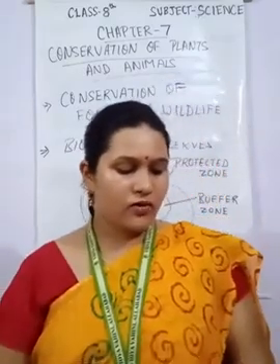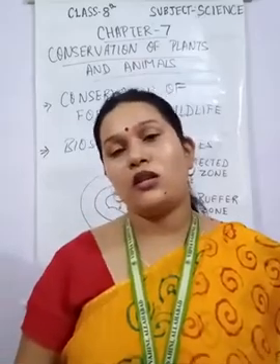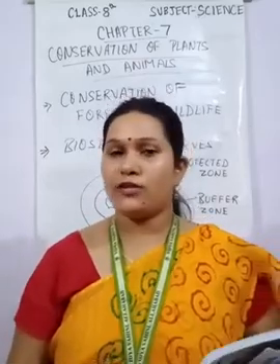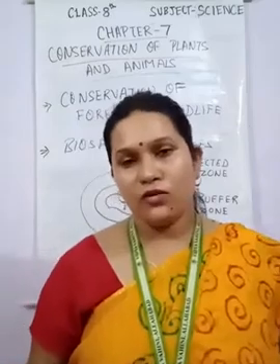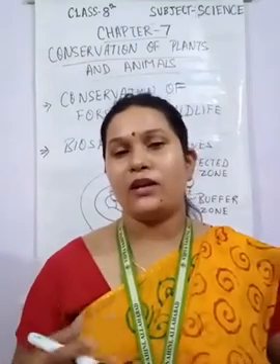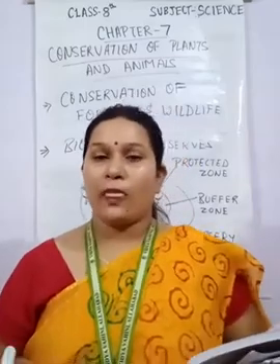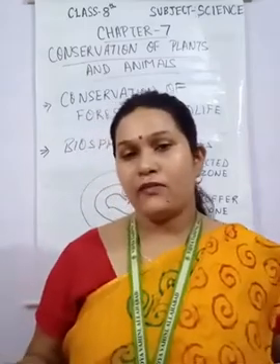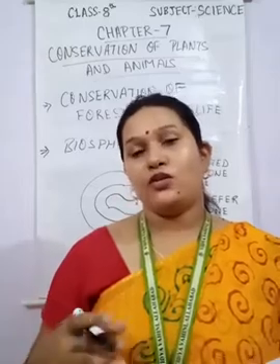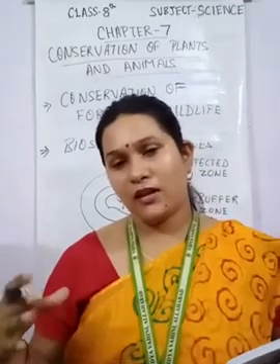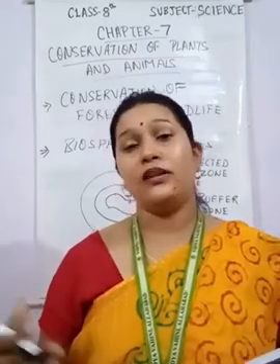Then the third point is what? Reforestation or afforestation should be done. So afforestation, as I've told you all, means planting of trees should be done, and reforestation means जहाँ पे ट्रीज कट चुके हैं, लैंड बैरन है, तो उस एरिया को छोड़ दिया जाता है जहाँ पे कि वो ट्रीज अपने आप फिर से रीग्रोथ हो जाए.